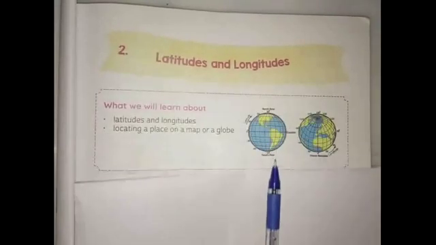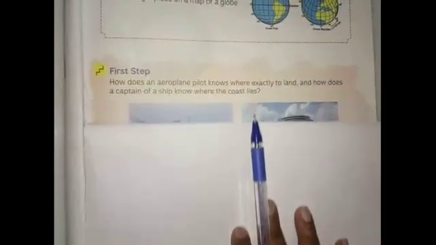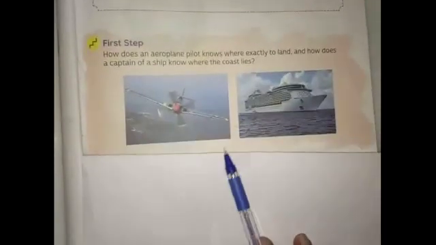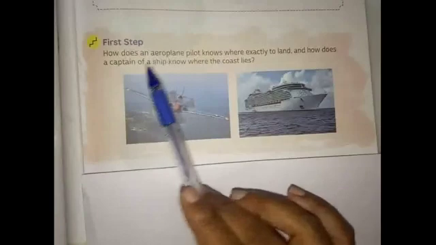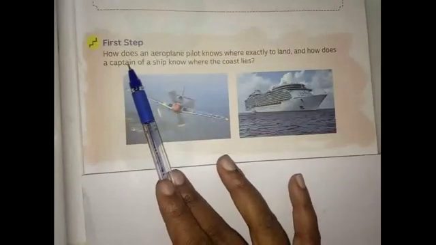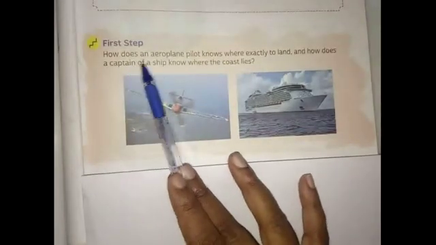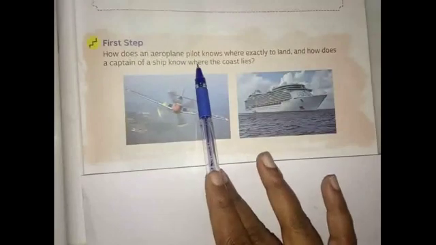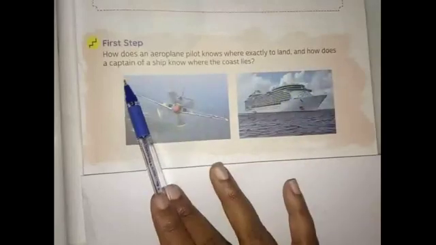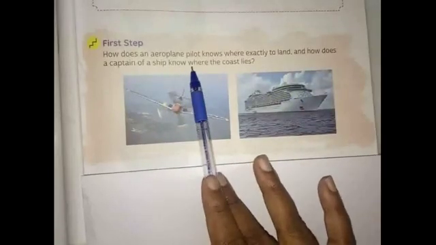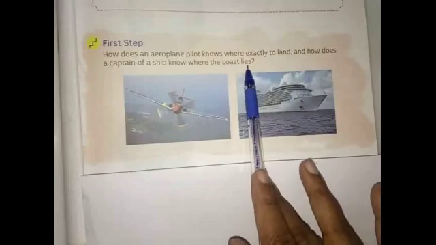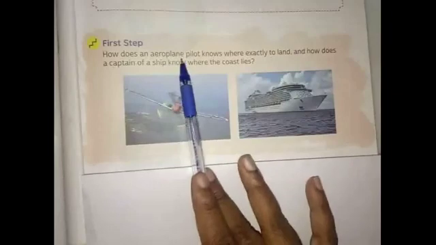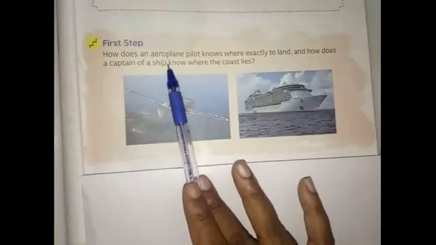Here they have given an imaginary figure which you can see. They were asking a question. Let me read. How does an aeroplane pilot know where exactly to land? And how does a captain of a ship know where the coast lies? Correct. Even I thought, how will the aeroplane pilot and the captain of the ship know where to land exactly?